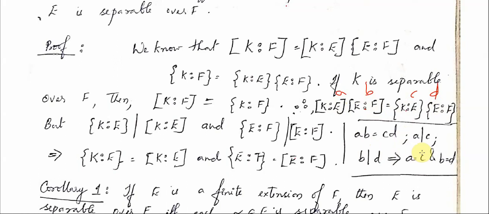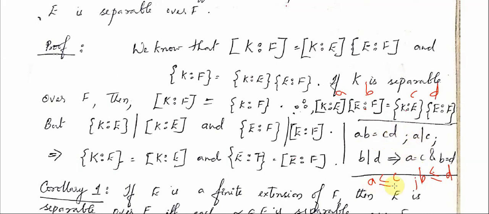So for this to happen, the only possibility is that a equals c and b equals d, because since a divides c, a is less than or equal to c, and b is less than or equal to d, and also ab equals cd.